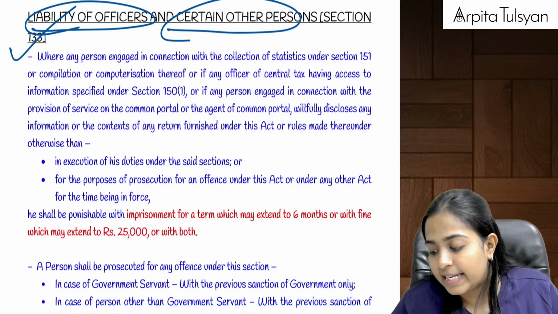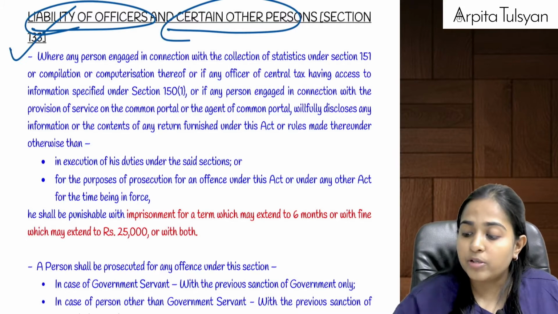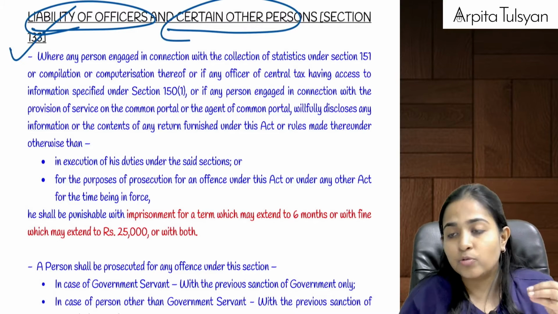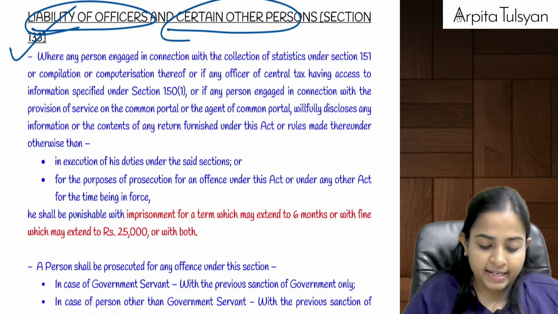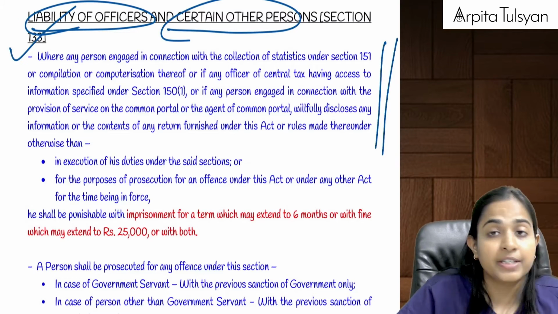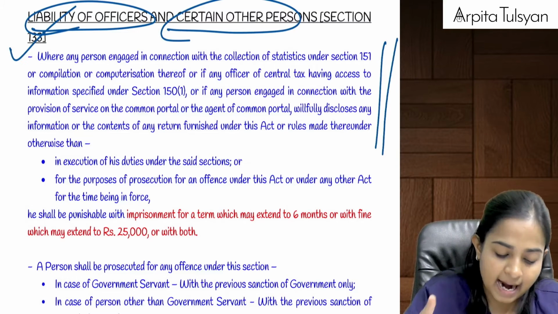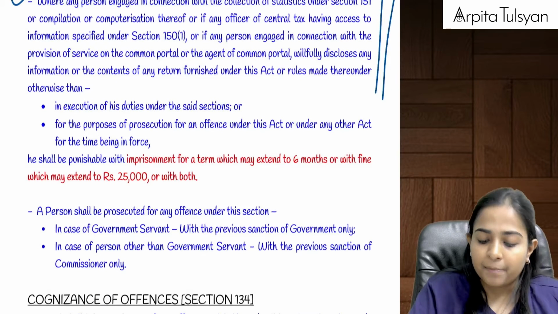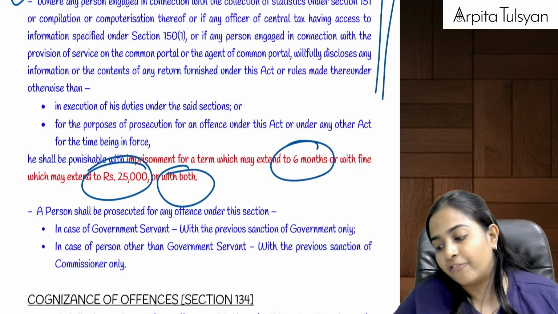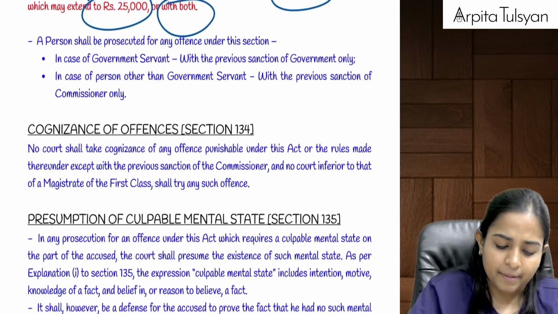Now, if there is any person from the department, or any person from outside the department who has access to the common portal, who has access to the information that has been submitted by any taxpayer, and if that person willfully discloses any information which he is not required to do, then he will be liable for imprisonment up to 6 months or fine up to 25,000 or both. But if he was required to disclose under law, then obviously he will not be liable.